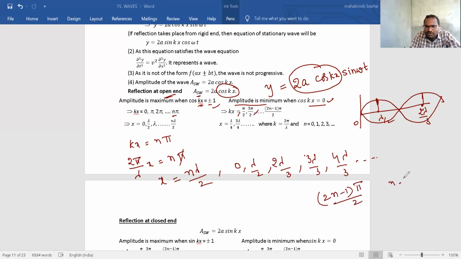Keep n equal to 0? No, start from n equal to 1. Keep n equal to 1. What will you get, Nana? Yes, see, if you keep n equal to 1, you will get pi by 2. Keep n equal to 2, you get 2 into 2 minus 1 into pi by 2, means 3 pi by 2. Correct? Yes, see, pi by 2, 3 pi by 2 you will get as kx value, means you will get minimum amplitude at these distances.